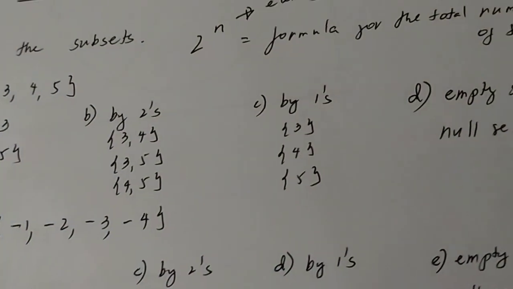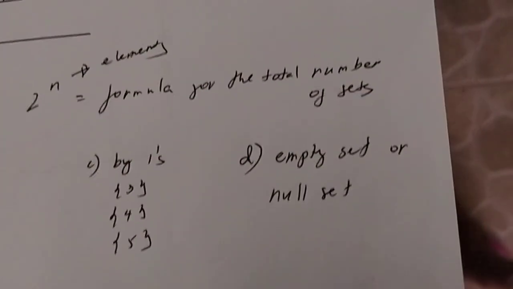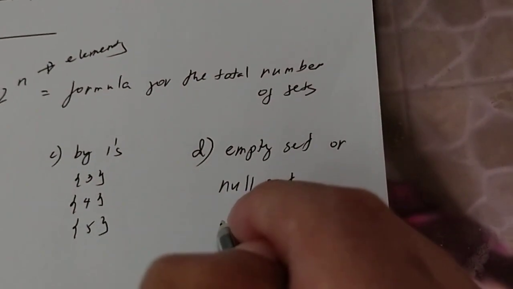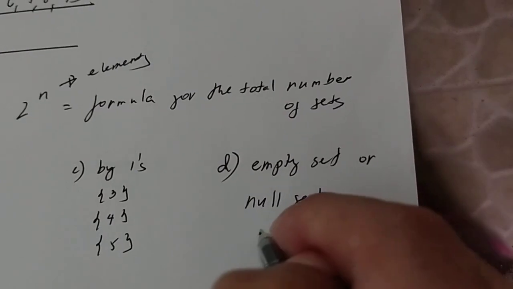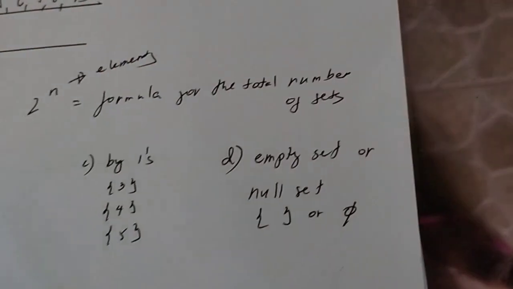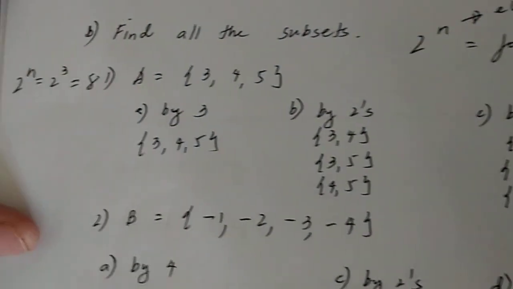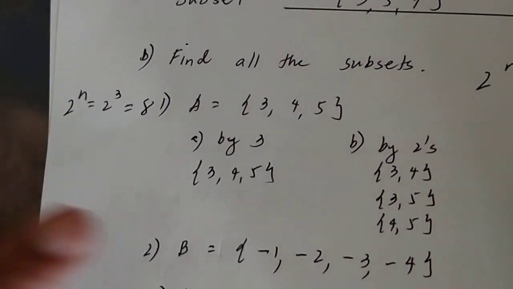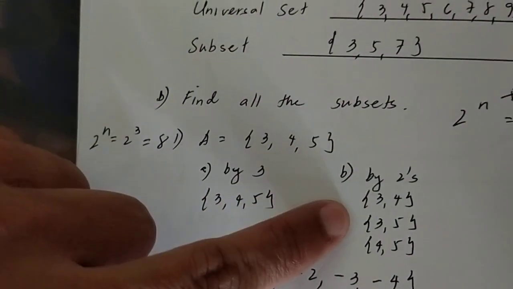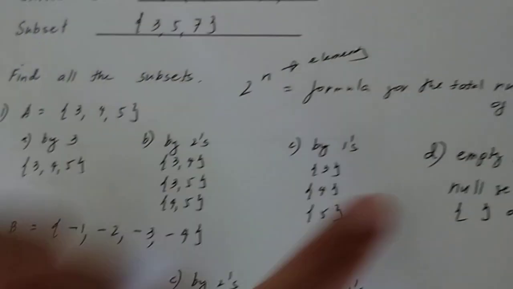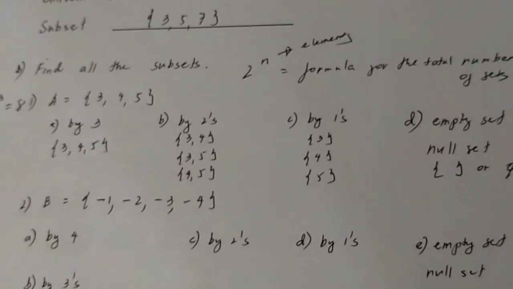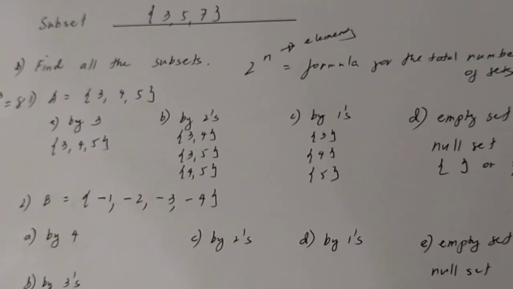And then, the empty set or null set is always a subset of any given set. So, lagi siyang subset ang empty set. And the set itself. So, therefore, we have here the empty set or null set. Take a look. Dapat 8. Let us count. If we have 8 subsets, if the set has 3 elements: 1, 2, 3, 4, 5, 6, 7, 8. If you will check, no subset has been repeated. And that will be correct.